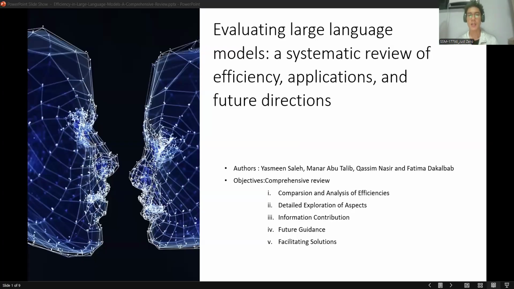Today I will analyze the paper named "Large Language Models: A Review of Efficiency, Applications, and Future Directions." This is the full title, like I mentioned in the presentation.